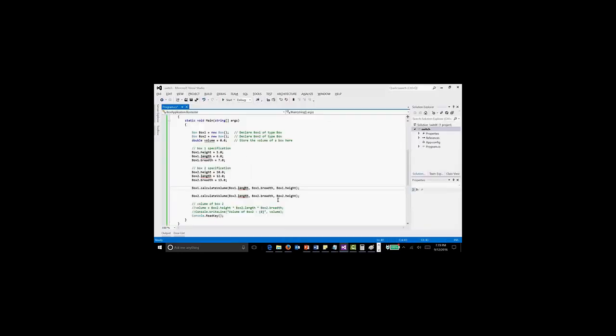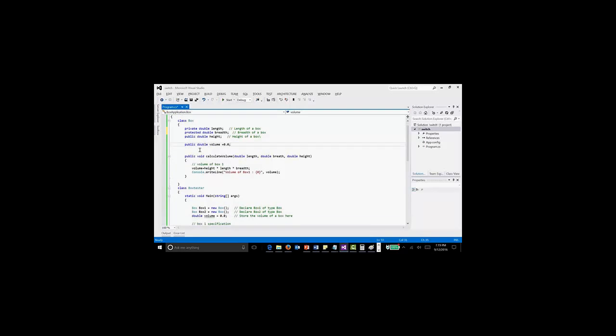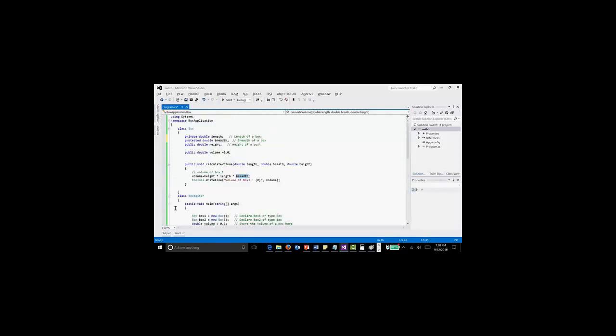Then protected. Protected is also something similar. What does protected mean? It will be available within the same class, so no error here, right? For breadth, no error here. But it will show an error here. Why? Because protected means it will be available in the same class, and it is also available in the child class.